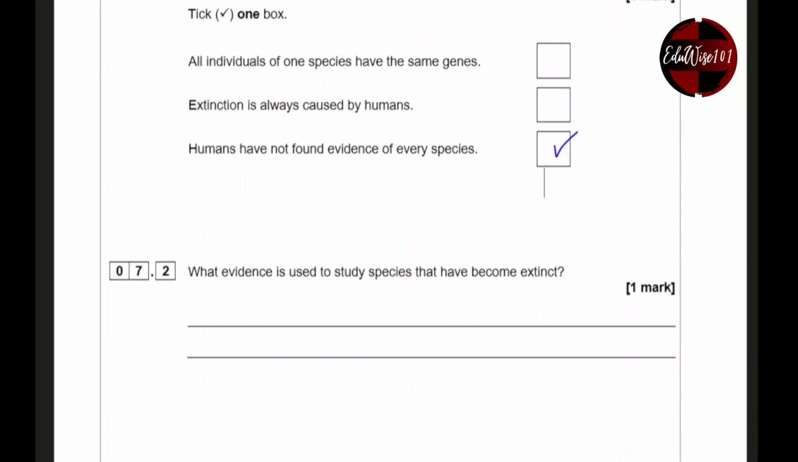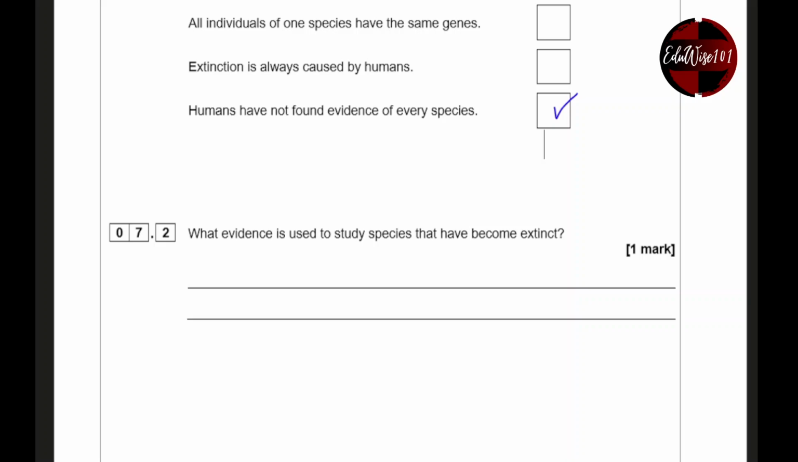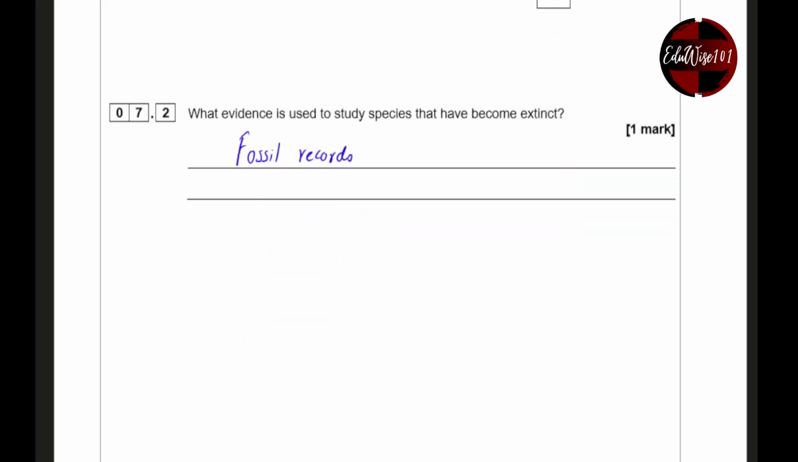Right? What evidence is used to study species that have become extinct? How do we know about species that have become extinct? That's mainly coming from fossil records, right? Fossils that we dig up from time to time. It's the fossils that helped us to understand that there were dinosaurs in the world living once.